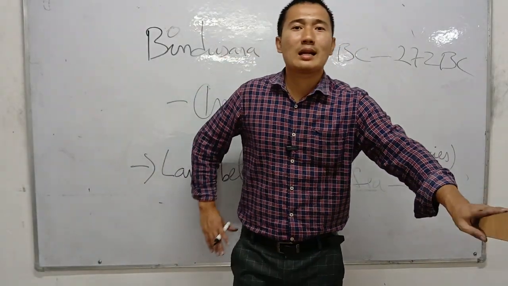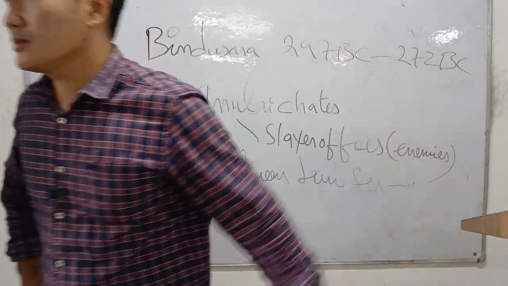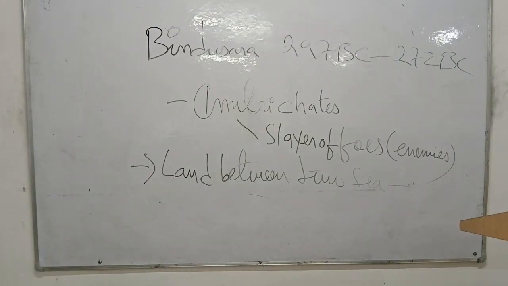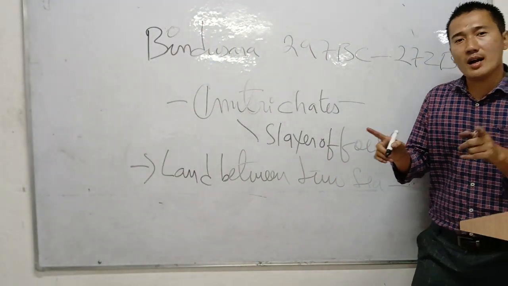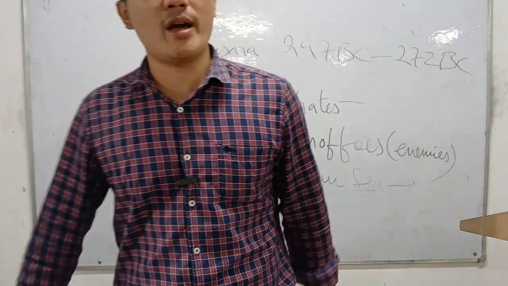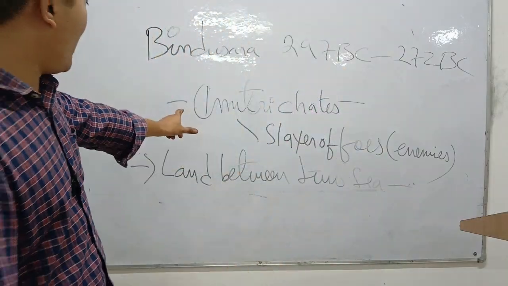King Bindusara is the son of Chandragupta Maurya, and he is the king who captured the land between the two seas.